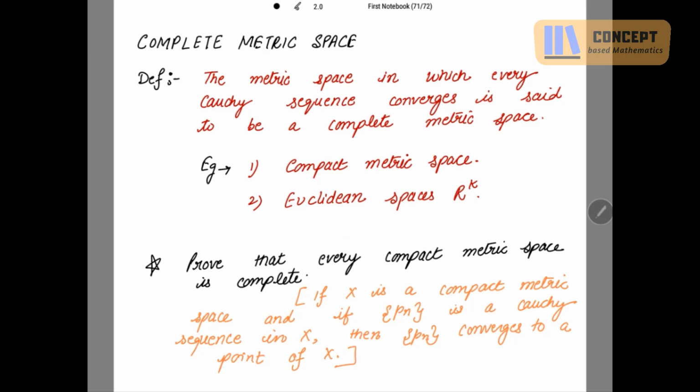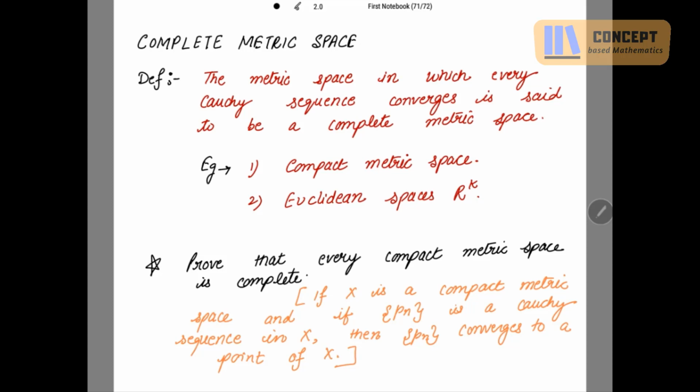Is Q, the set of rational numbers, a complete metric space? Is the Cauchy sequence converging in Q? We have done this example earlier.